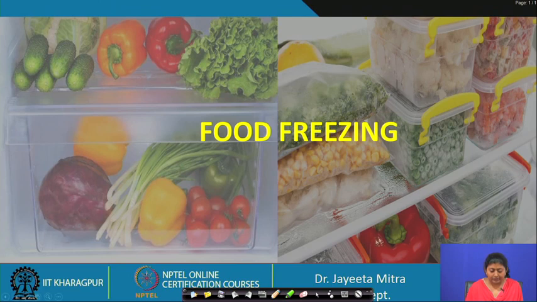Therefore, it is a very important operation, and not only for fruits and vegetables, freezing is very common for muscle foods such as fish, meat products, etc. Now, another low temperature preservation that we sometimes do is chilling.